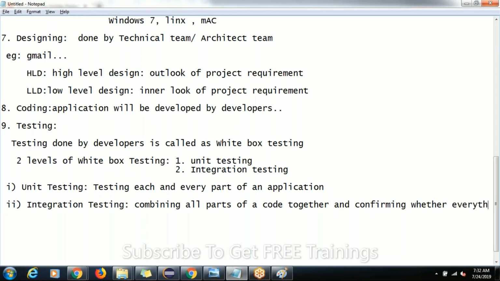Whether everything is interconnected or integrated properly or not. Integrated correctly or not is called integration testing.